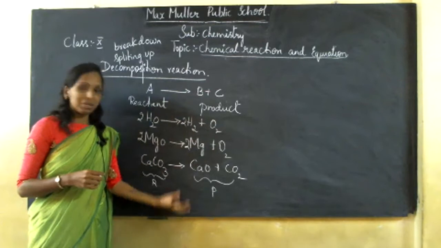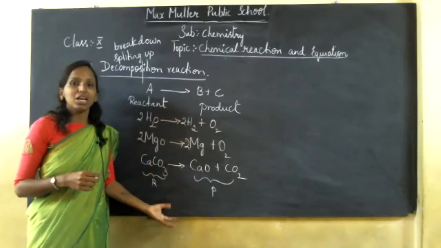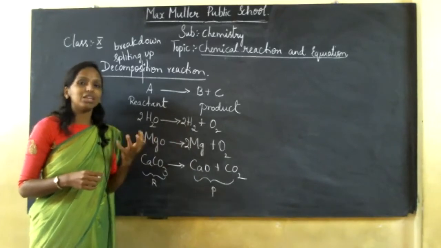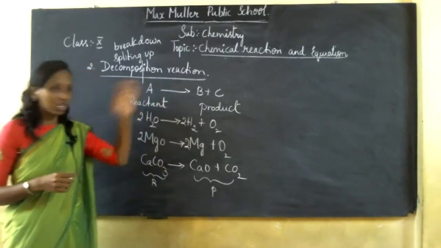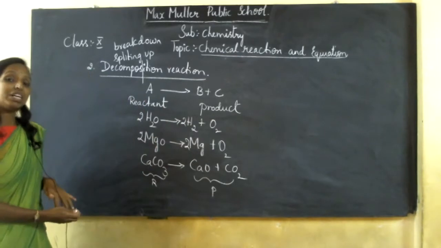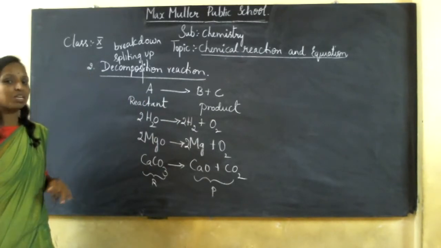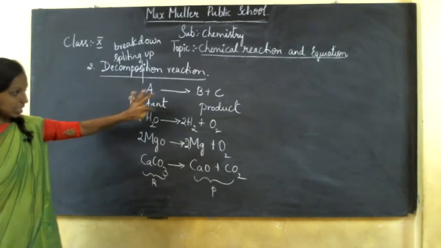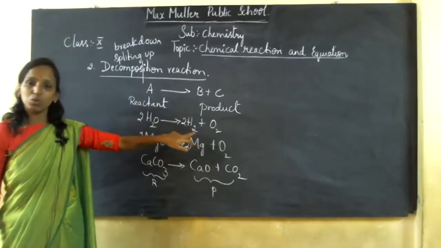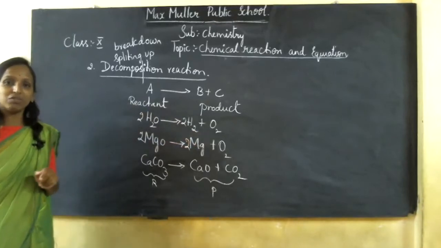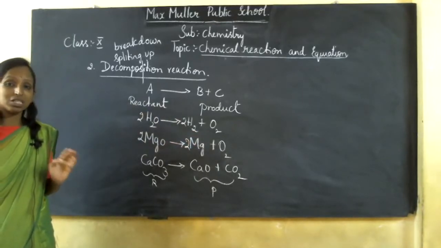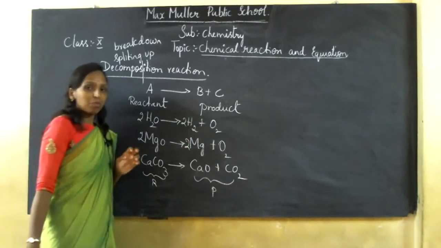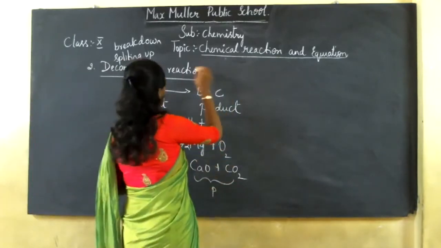For this chemical reaction to take place, something is required. Based on that, under decomposition reaction we have different types of decomposition reaction. The single reactant is getting divided into two or more products, and under that we have different types based on what is happening. By that, we determine the name of the decomposition reaction.